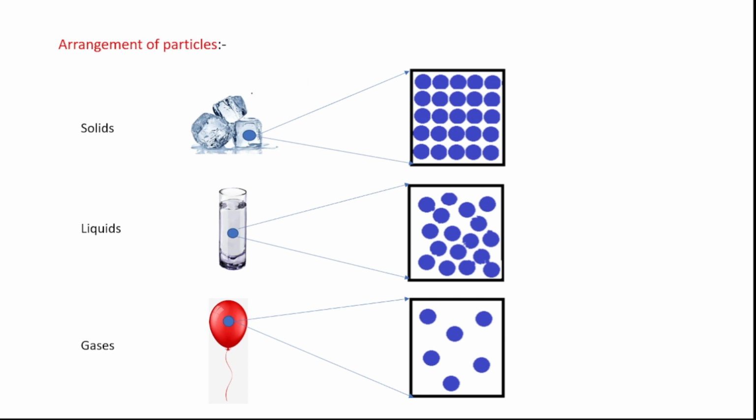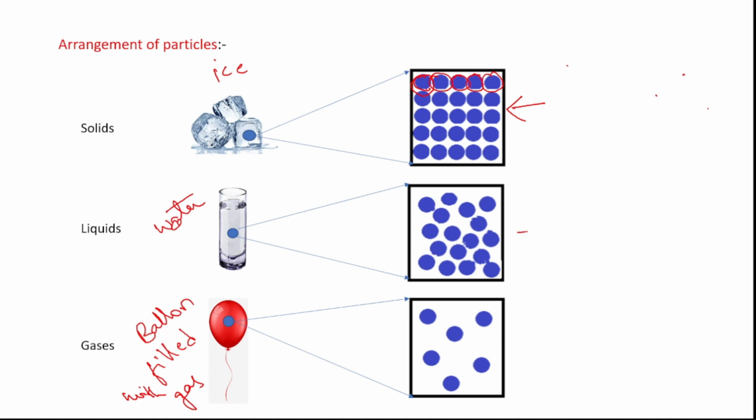Okay, next, so now we will understand the arrangement of particles in solids, liquids and gases. For solids we have taken the example of ice, for liquids the example of water, and for gases the example of a balloon which is filled with gas. So first, solids. From this you can observe that the particles in solids are tightly packed together, right? So there is barely any space between the particles. Due to this there is a very high force of attraction between the particles. So due to this force of attraction, solids don't change their shape and volume.